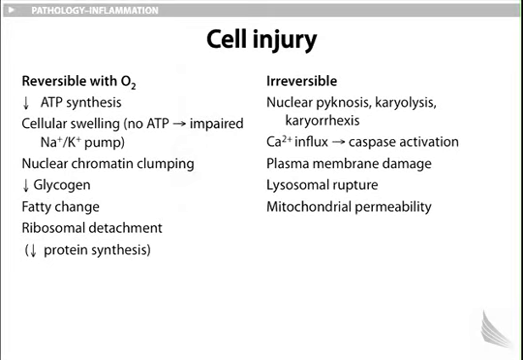As soon as you see signs of calcium influx, there is cellular breakdown via caspase. Plasma membrane damage may indicate irreversible injury. Lysosomal rupture results in release of enzymes, and mitochondrial permeability increases the release of cytochrome C, with possible activation of caspase. All of this is part of irreversible cell injury.